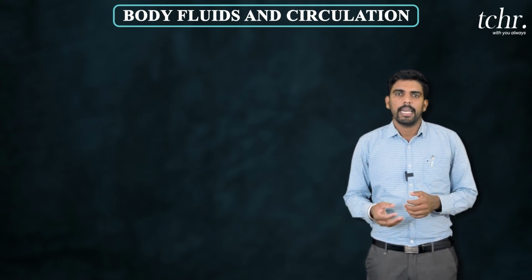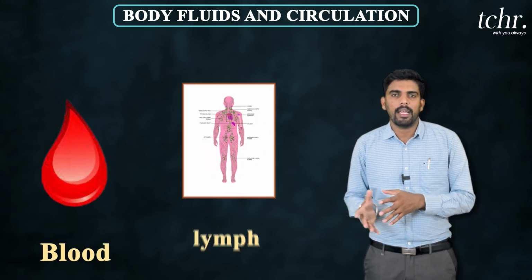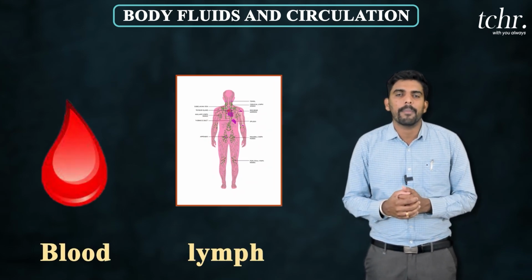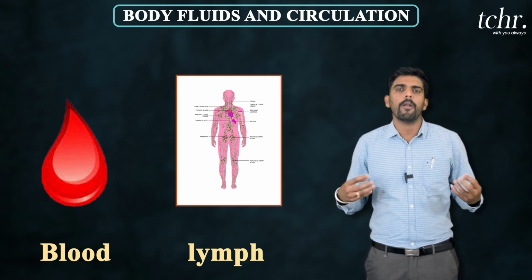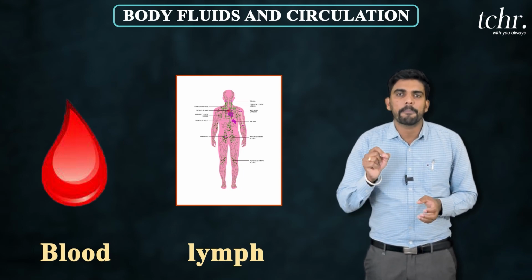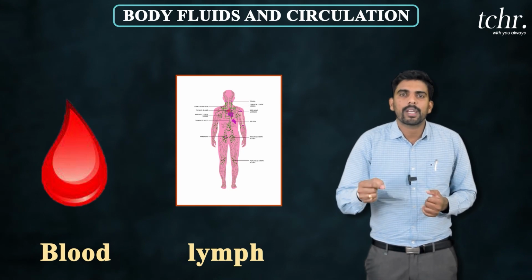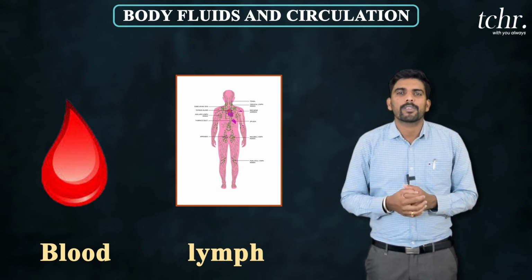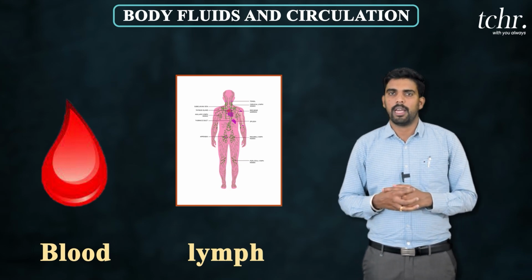Body fluid means, in our body, mainly blood and lymph are observed. These two are considered as body fluids. These body fluids circulate to all parts of the body to transport respiratory gases, minerals, nutrients, and also carry metabolic waste products. This is the essentiality of circulation.